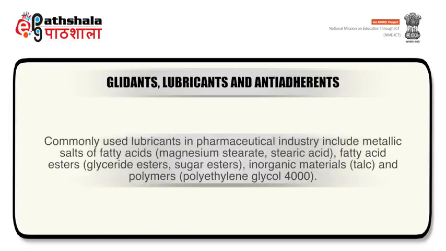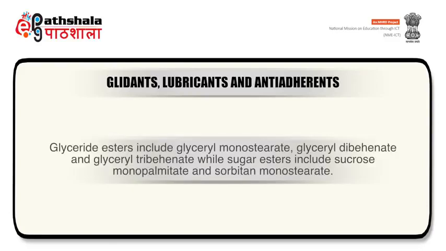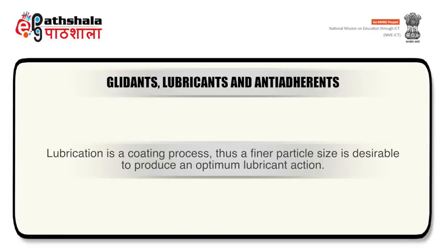Commonly used lubricants in the pharmaceutical industry include metallic salts of fatty acids like magnesium stearate, stearic acid, fatty acid esters, glyceride esters, sugar esters and inorganic materials like talc, and polymers such as polyethylene glycol 4000. Glyceride esters include glyceryl monostearate, glyceryl dibehenate and glyceryl tribehenate, while sugar esters include sucrose monopalmitate and sorbitan monostearate. Lubrication is a coating process, thus a finer particle size is desirable to produce an optimum lubricating action.